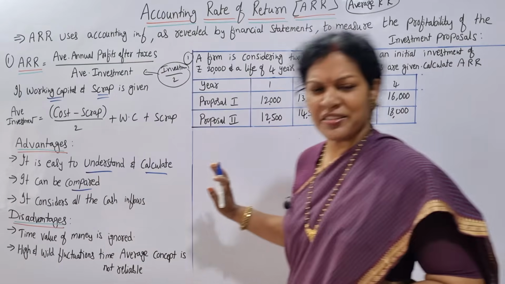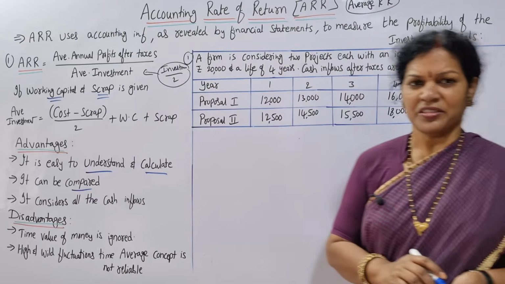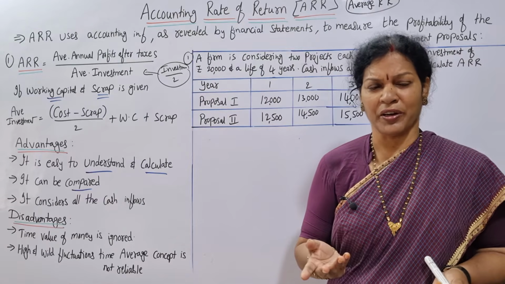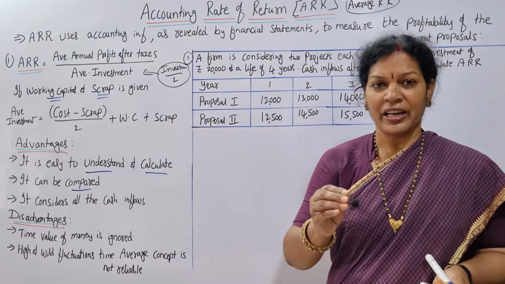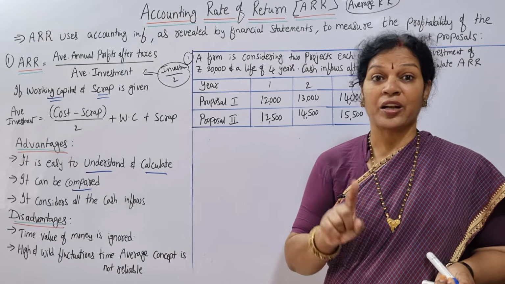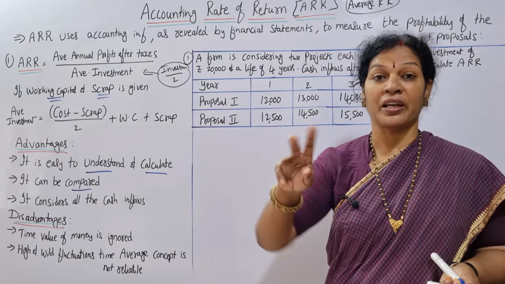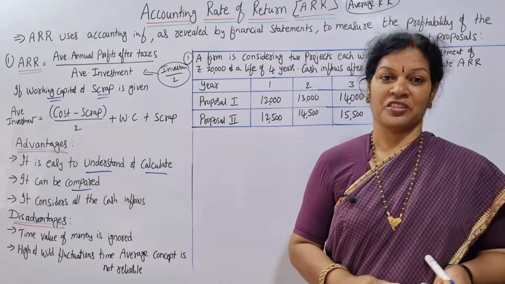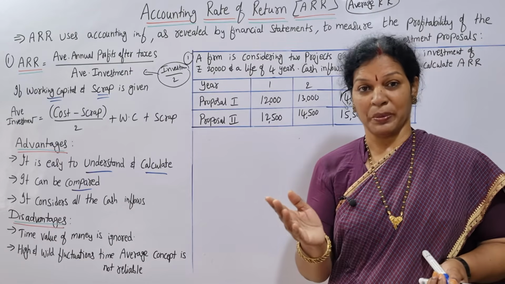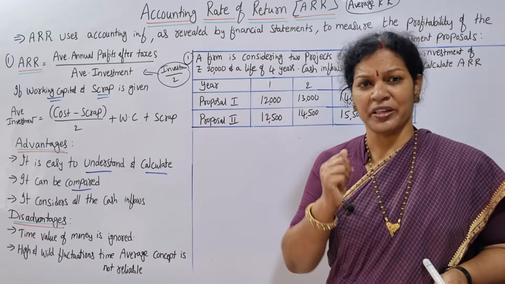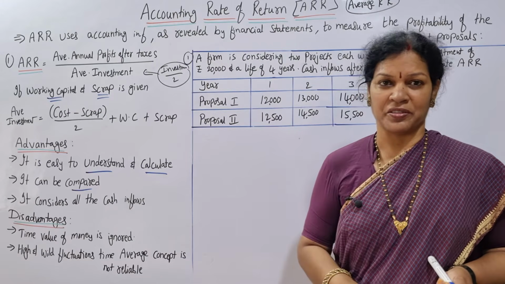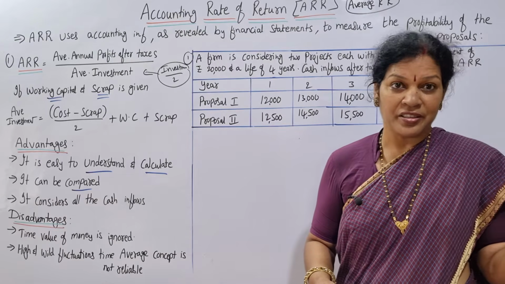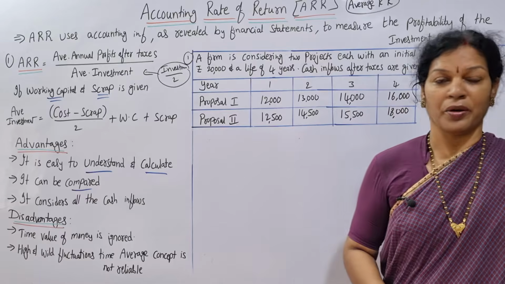The second advantage is that it can be compared. As I said, two proposals are there. Just now I gave you an example, two proposals. Which one is better? You can easily find out. ARR should always be high. High means it is acceptable. Low means reject. Whichever proposal is giving you a high accounting rate of return, that proposal you are going to accept. You can compare here. Two proposals are there, which ARR is higher, you are going to see through the problem.